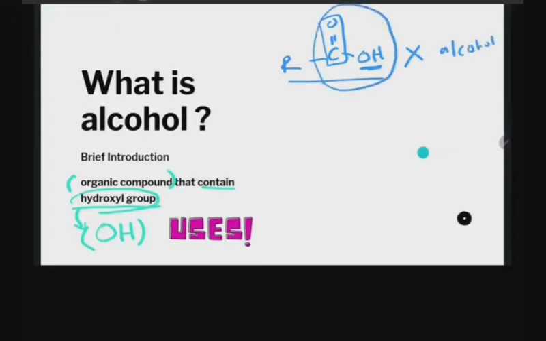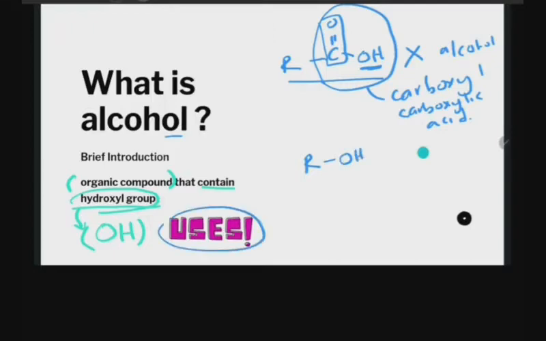It is a carboxyl group, not a hydroxyl, so it is a carboxylic acid. An alcohol contains only OH, so it has an alkyl group and then OH. That is an alcohol.